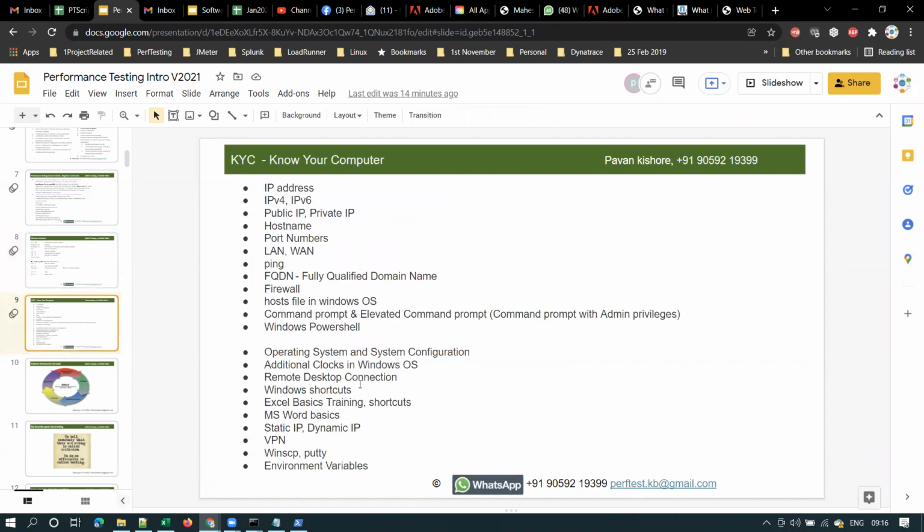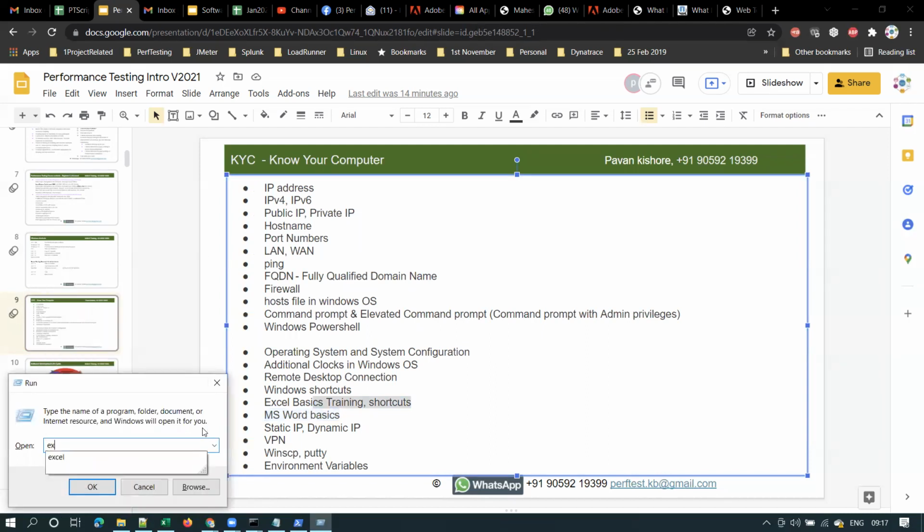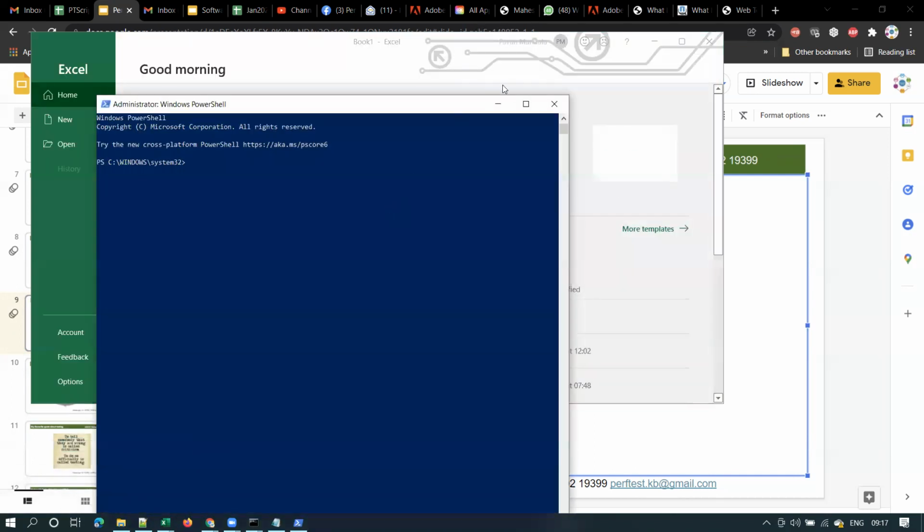Coming back to this, I covered a few important Windows shortcuts, and everyone should learn Excel basics and Word basics, Microsoft Excel and Microsoft Word basics. Now how to learn that? Every software engineer should know this, not only test engineers, guys. So how to learn these Excel basics? Let me quickly show you and I'll close the session for today in 2 minutes.